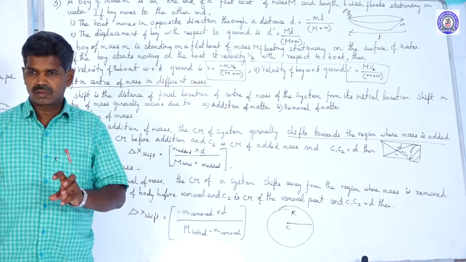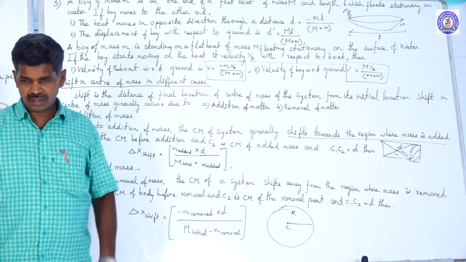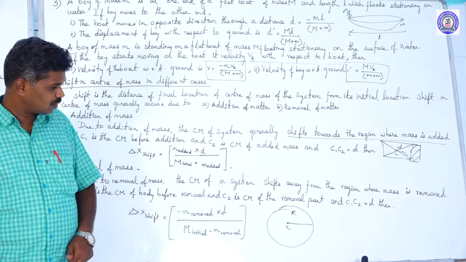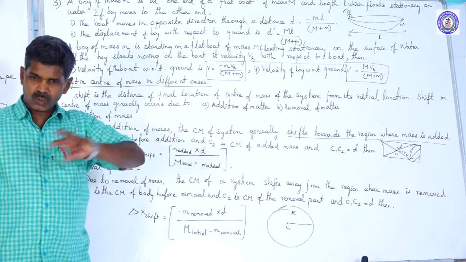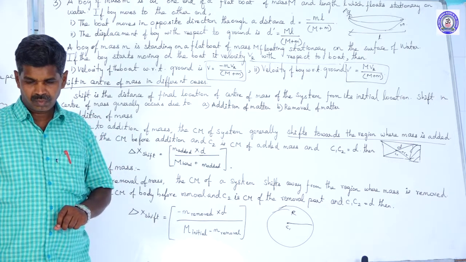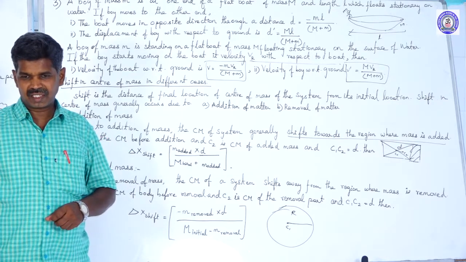Suppose some part of the mass is going to be removed. What part? A small sphere of mass is going to be removed, whose radius can be taken as r by 2.